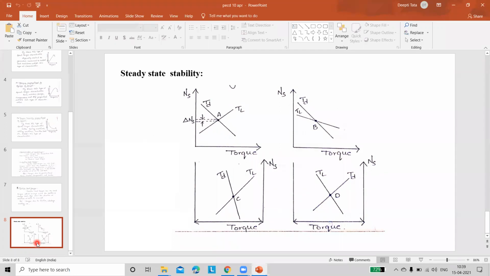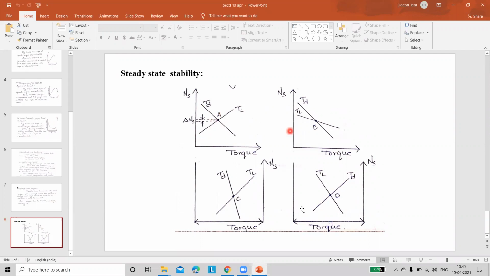But come to our topic, that is drive. In a drive, only two torques are present. One is load torque and the second one is motor torque. Here the motor torque is represented with TD, that is nothing but the driving torque of the motor. And here the simple concept is present with respect to these two categories. That means two parameters. You have to say whether the system is in steady state mode or not, that is stable mode or not.